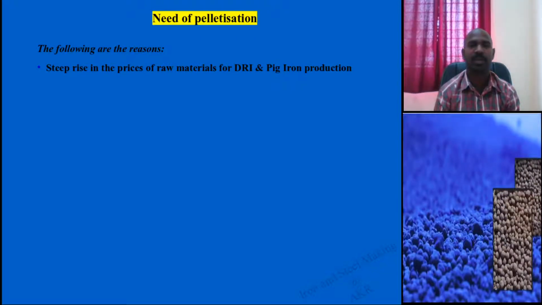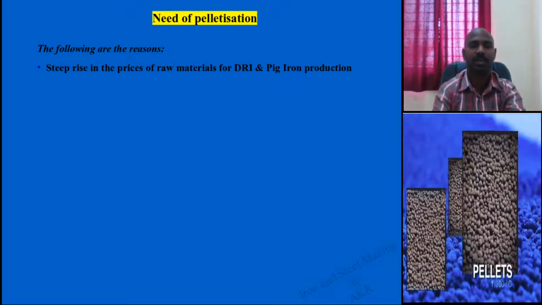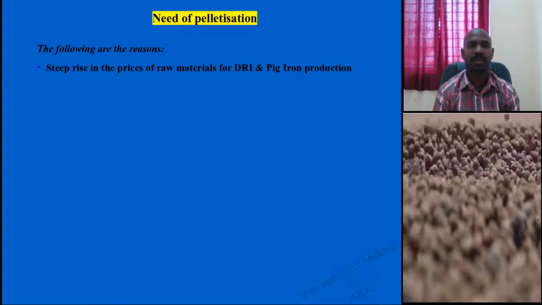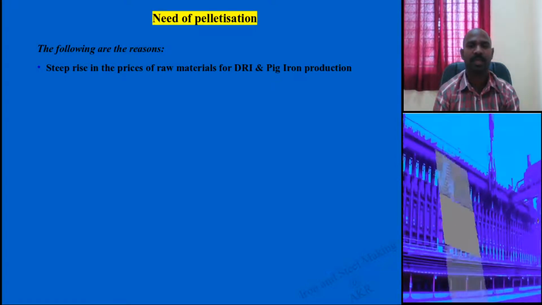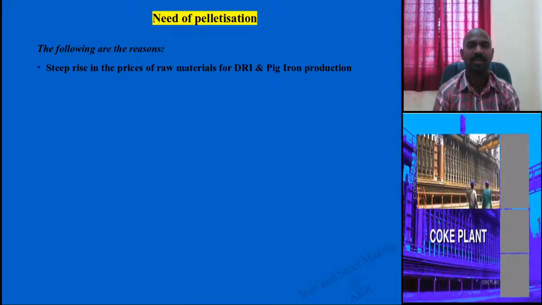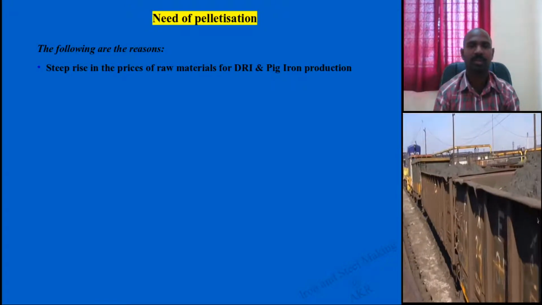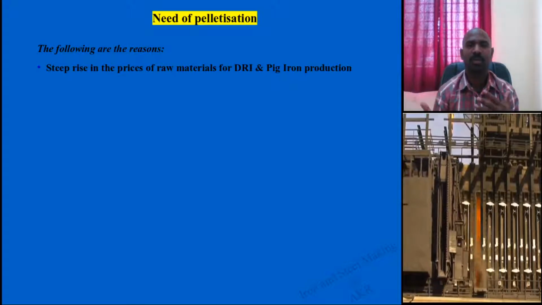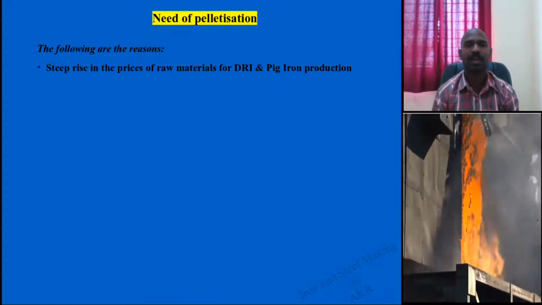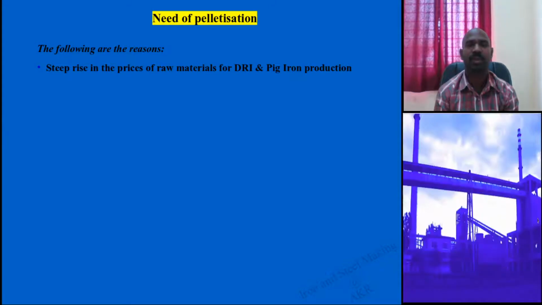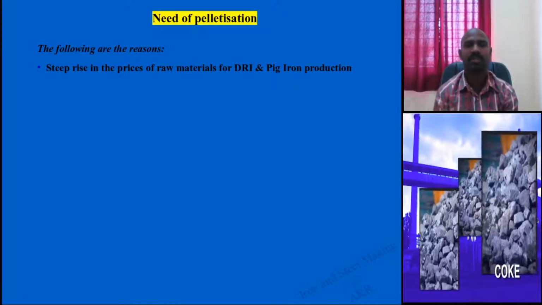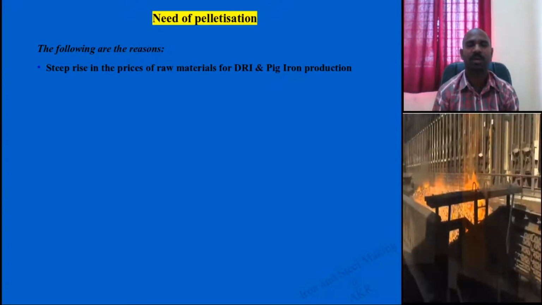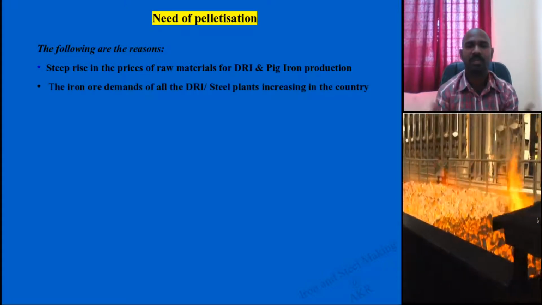If you see iron ore as a raw material, or the combination of coke and limestone, prices are increasing. Do we have any alternative? Why do I need to use 100% iron ore? So it is cost effective, and in that situation pellets are utilized. 40% pellets can be utilized for DRI production, and for pig iron production 40% sinters can be utilized. This is one of the reasons.